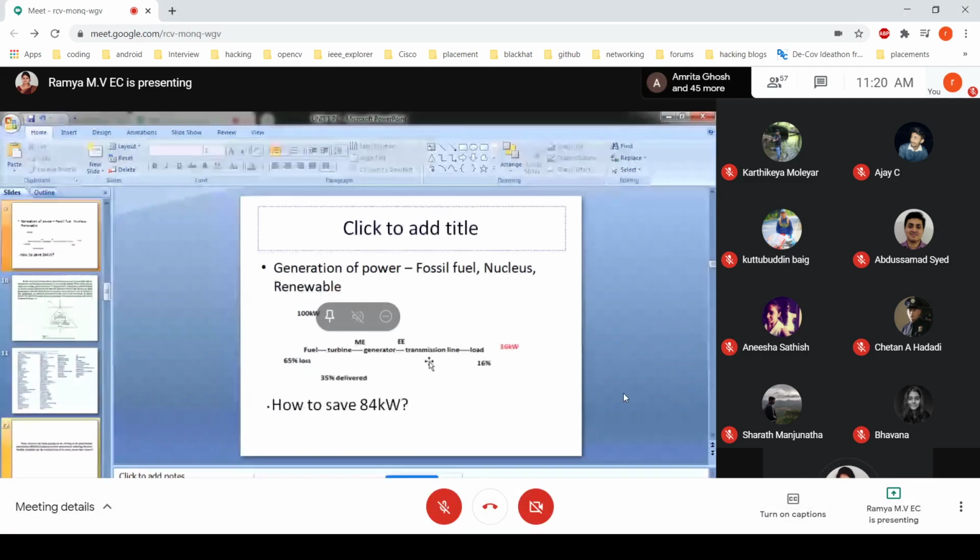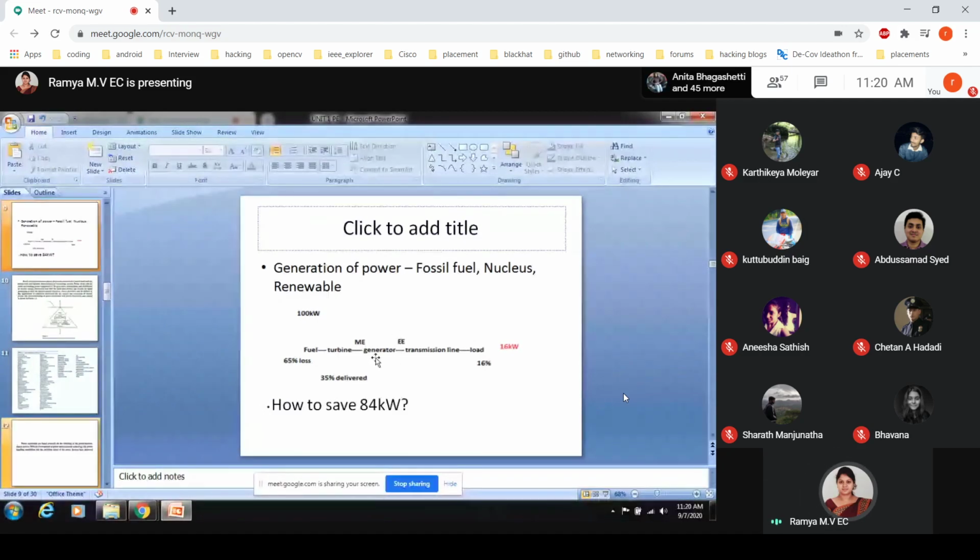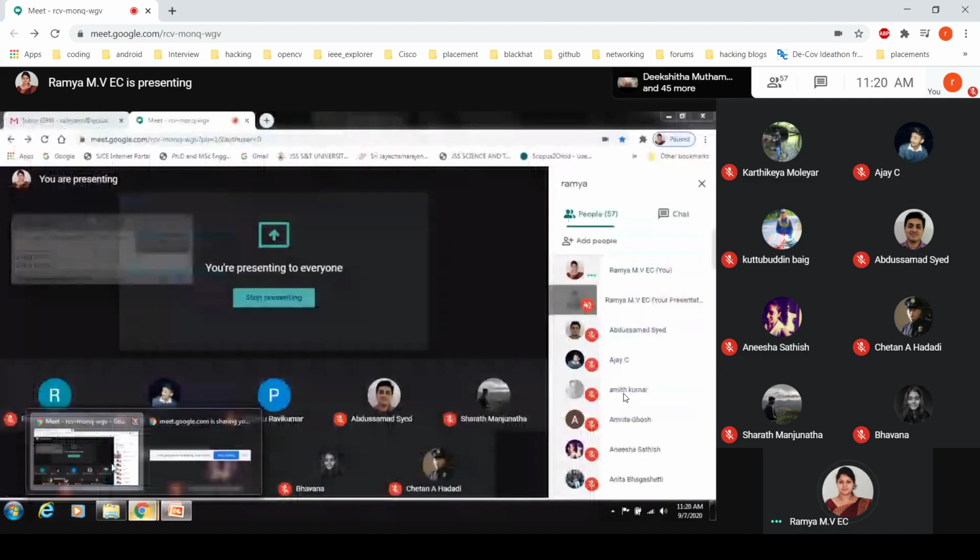Even this generator can be AC to DC, DC to DC, DC to AC. Like that, many converters we are having over here. If I am using power electronics devices in the generator, transmission line and the load, we will be getting very good output out of this.